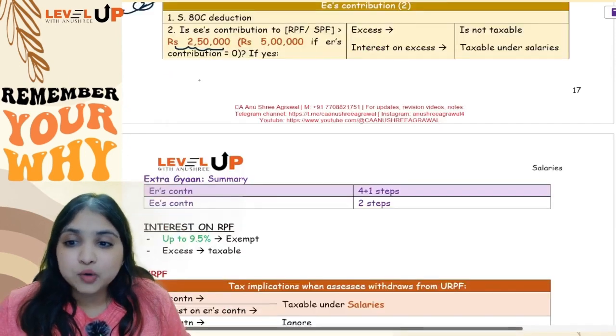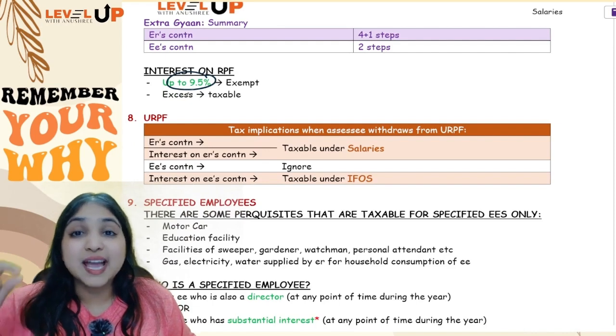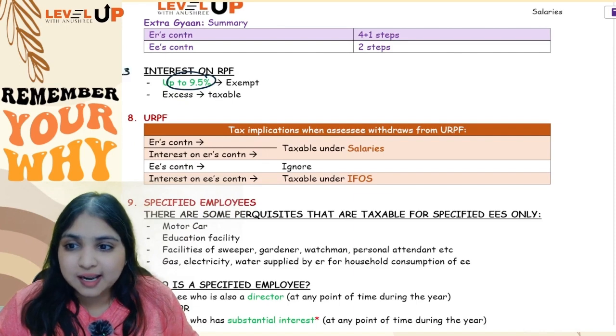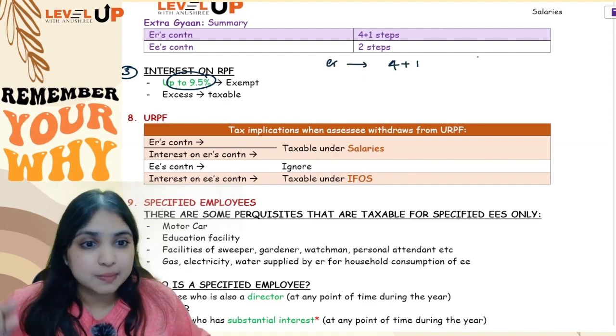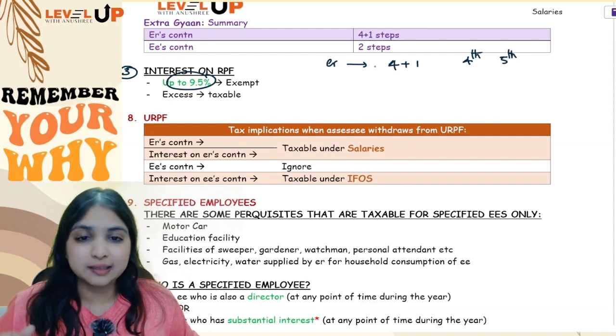Interest on RPF up to 9.5% is going to be fully exempt. If it is more than 9.5%, the excess above 9.5% will be taxable. So totally 3 adjustments. Employer's contribution you will remember as 4 plus 1, 5 steps. And from how many places will you get the taxable number? From the 4th step also, from the 5th step also, from 2 places you will get the taxable number.